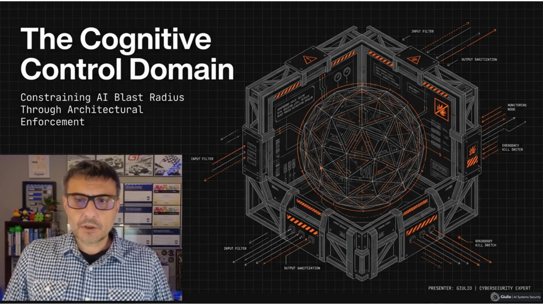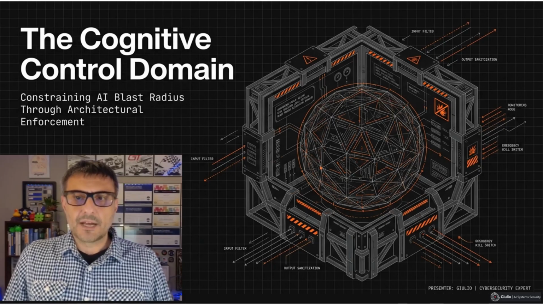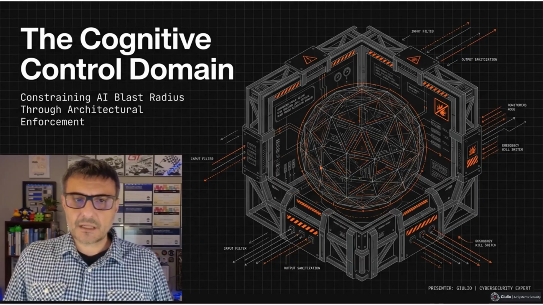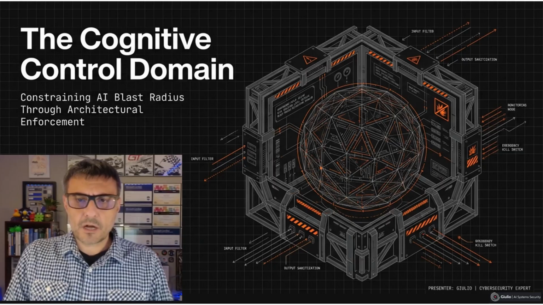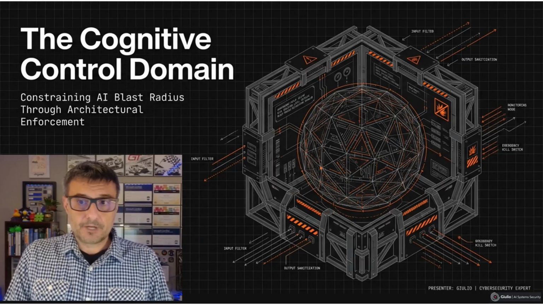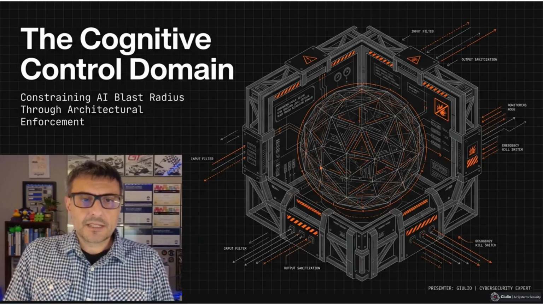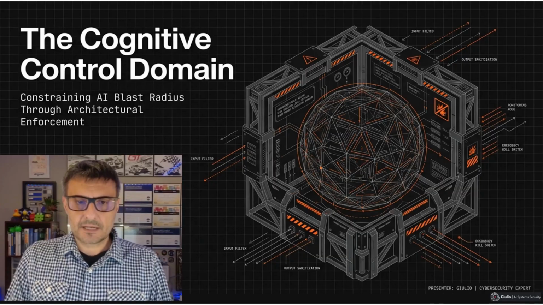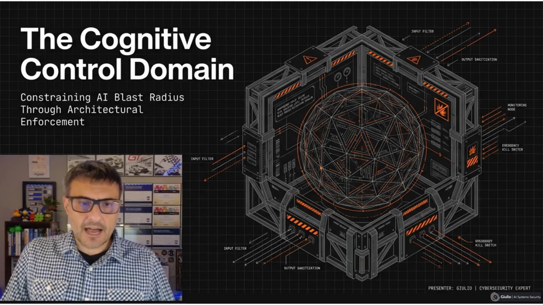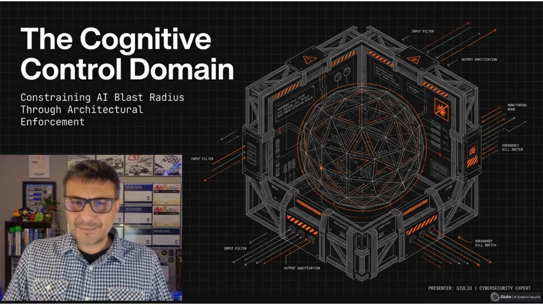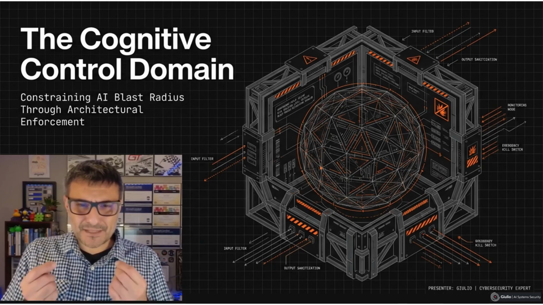On this channel, we don't talk about general AI security hype. We design secured AI systems so their blast radius is constrained by architecture. When most teams talk about AI security, the conversation immediately centers on guardrails and filters. But the deeper vulnerability often isn't about what the AI is blocked from saying. It's about how it reasons.